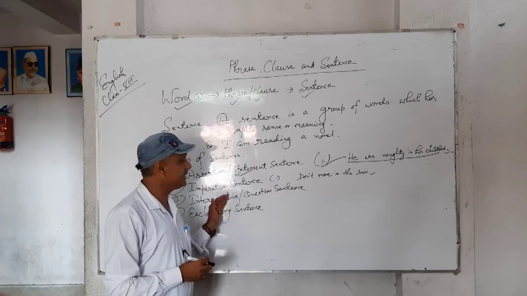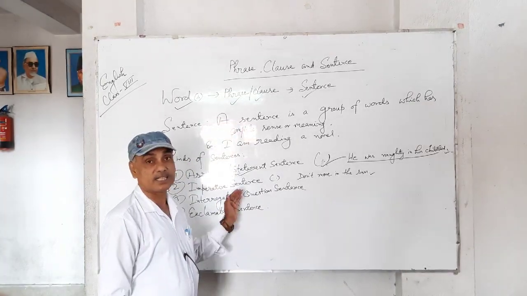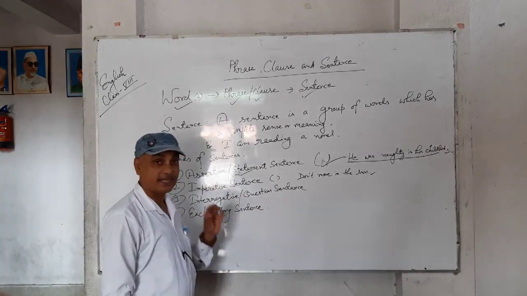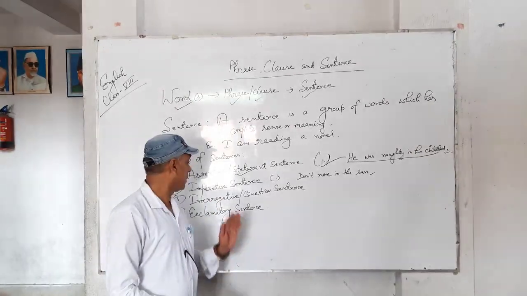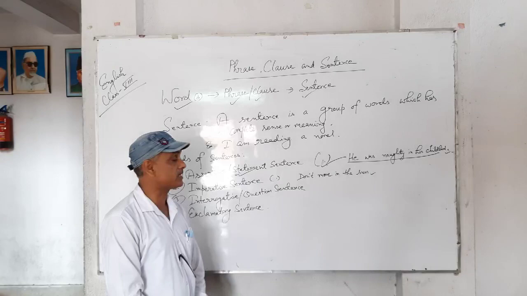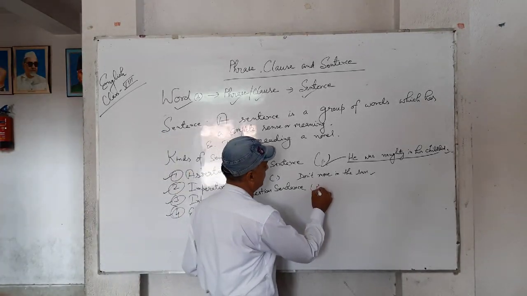Now the third kind, interrogative or question sentence. As the name suggests, a sentence which asks a question is called an interrogative sentence, a question sentence. Does it end with a full stop? No. Assertive ends with a full stop.